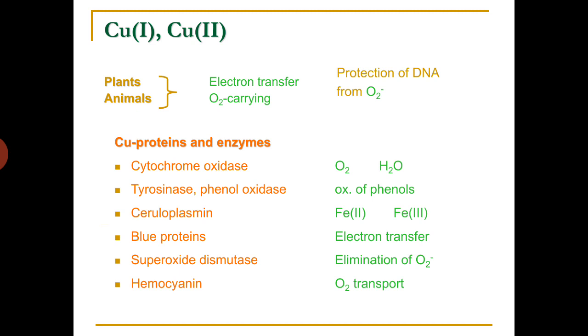Copper proteins and enzymes present in biological systems are cytochrome oxidase, tyrosinase, phenol oxidase, ceruloplasmin, blue proteins, superoxide dismutase, and the next one, the respiratory pigment hemocyanin, and the functions are also given here.